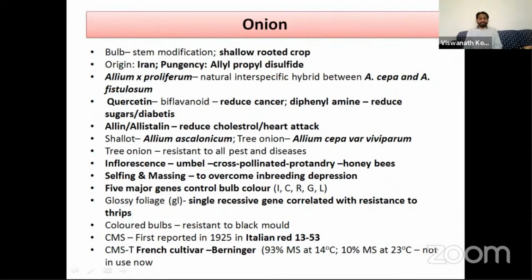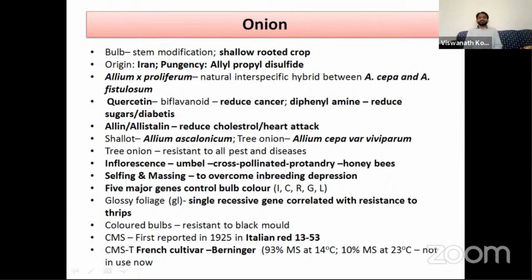Onion is a cross-pollinated crop due to the presence of protandry. Protandry means the male reproductive organs mature earlier than the female reproductive organs. That means the androecium matures earlier than the gynoecium. Whereas crucifers exhibit protogyny, the Umbelliferae family exhibits protandry. So all the crucifers have protogyny, and all the Umbelliferae family species have protandry. So it's a cross-pollinated crop.